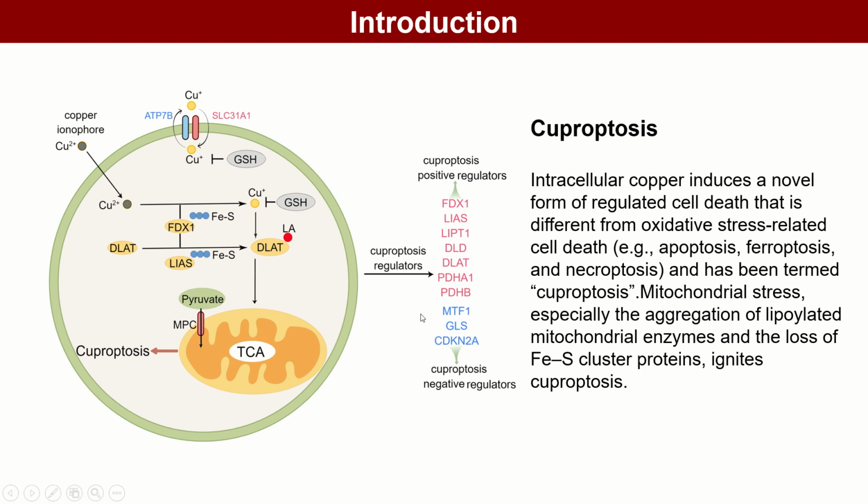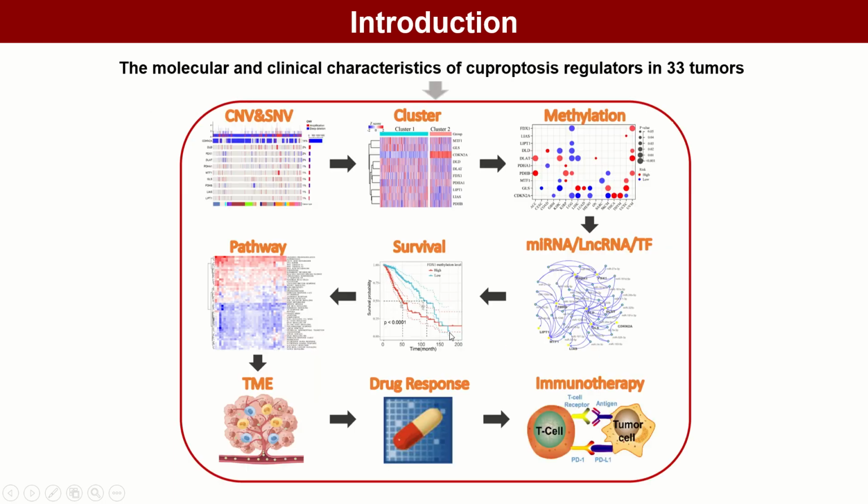To identify the genes involved in cuproptosis, that study identified 10 genes that can regulate cuproptosis, including 7 positive regulators and 3 negative regulators. To provide an initial overview and reference point for future studies, we used big data to comprehensively assess the molecular and clinical characteristics of cuproptosis regulators in 33 tumors from a multi-omics perspective.